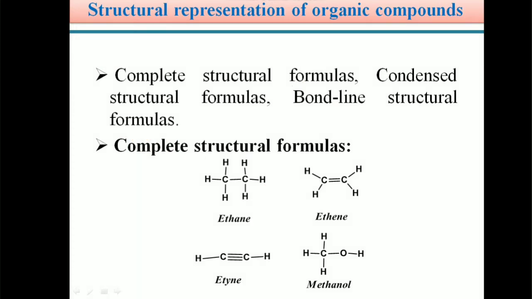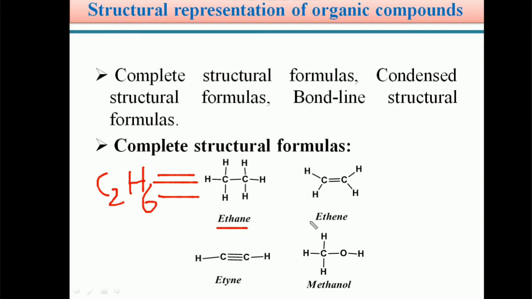Or take another example, the ethane molecule. We know the molecular formula of ethane is C2H6. In the ethane molecule there are two carbon atoms and six hydrogen atoms. In the complete structural formula there is a single bond between carbon and carbon, and each carbon is attached to three hydrogens. So this is how C2H6 is denoted with a complete structural representation.